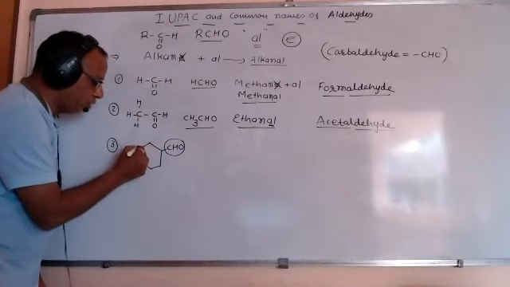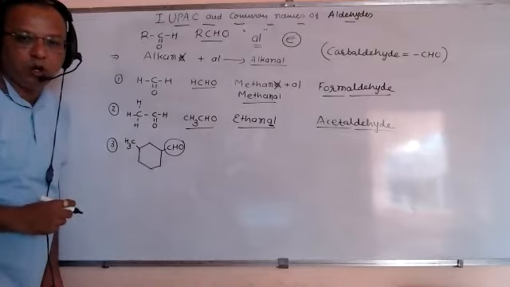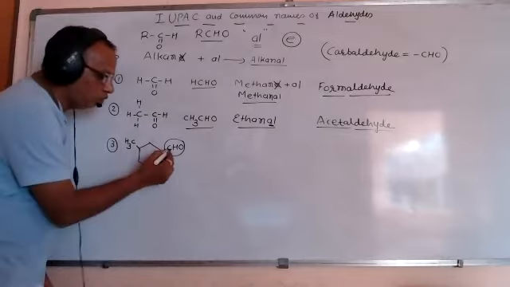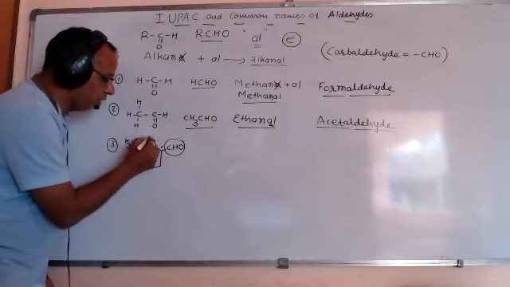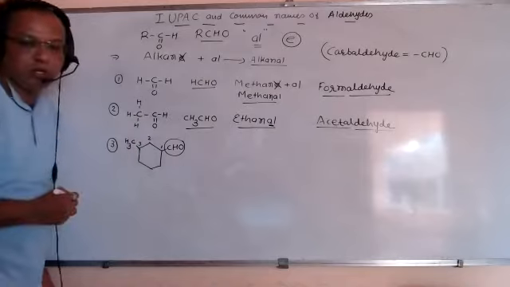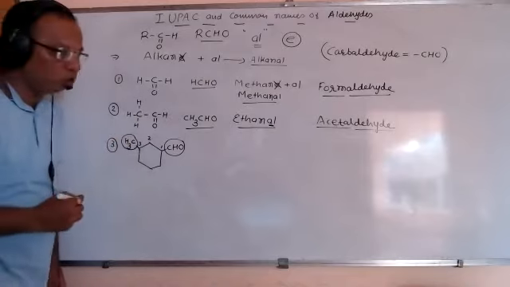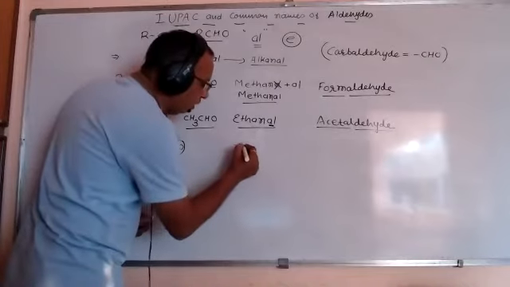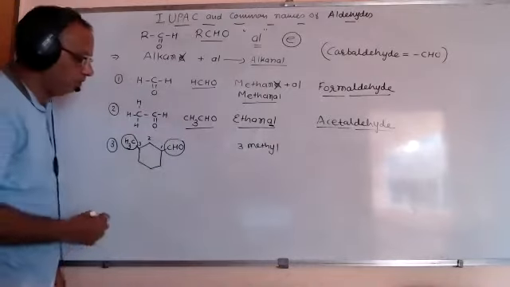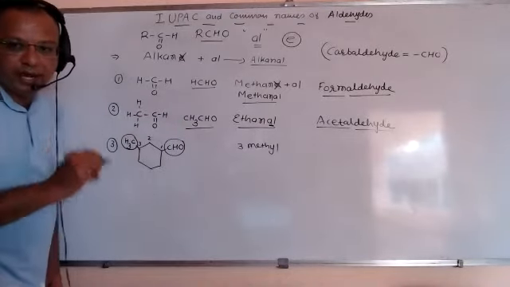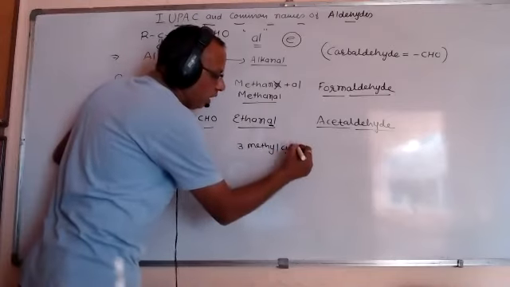And if I put here one more group, that is methyl, CHO takes the priority. This is carbon number 1, this is 2, and this is 3. So on the third carbon, the CH3 group is there. That's why 3-methyl is to be mentioned. Then cyclohexane and carbaldehyde.